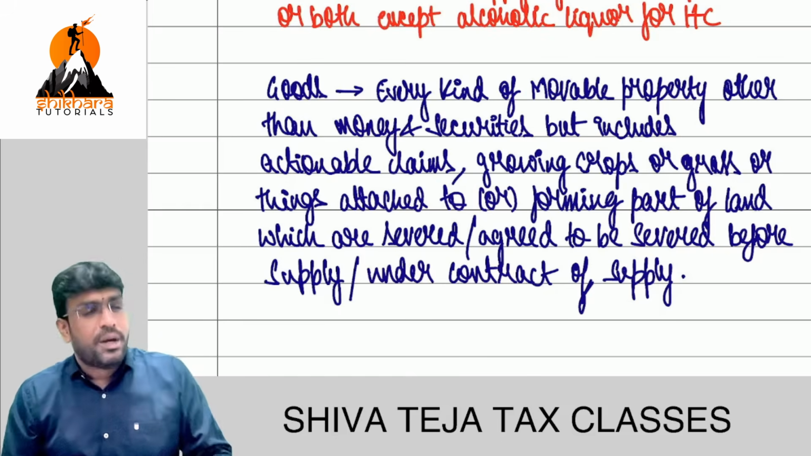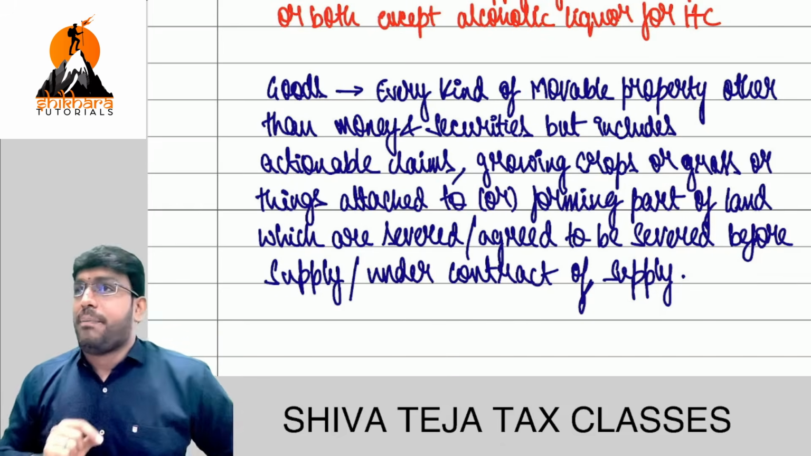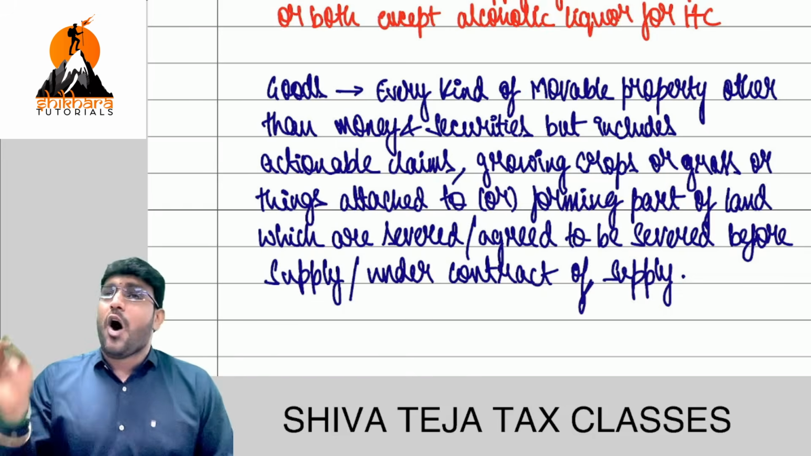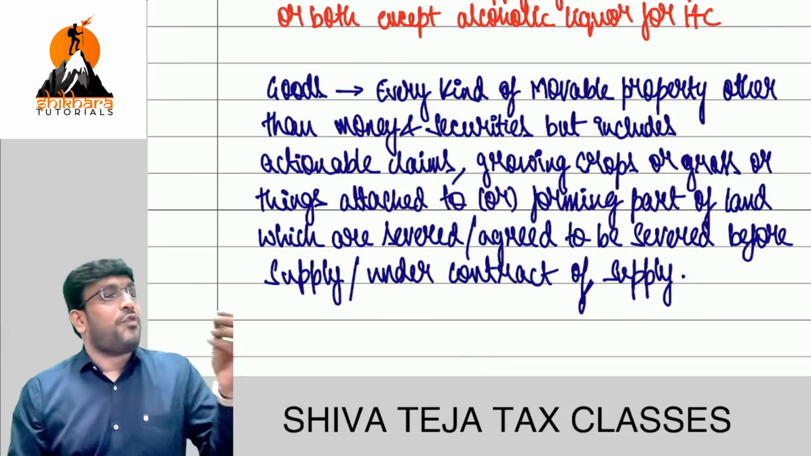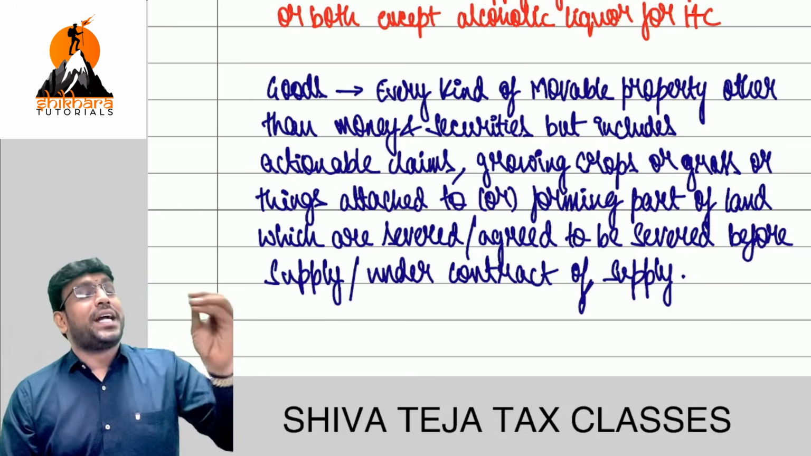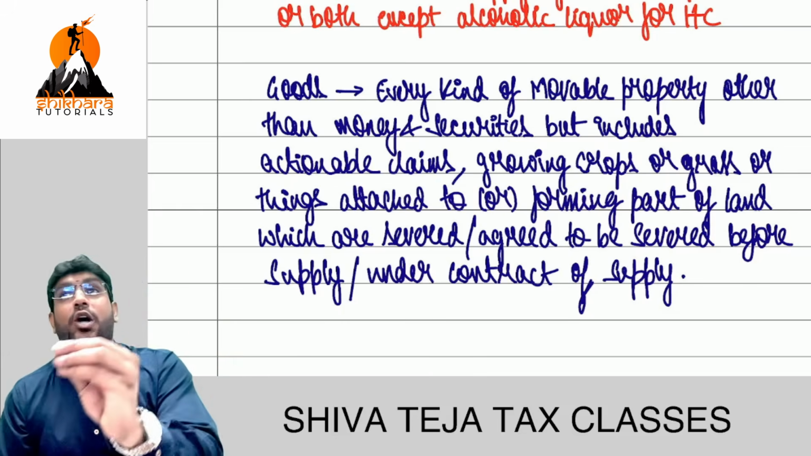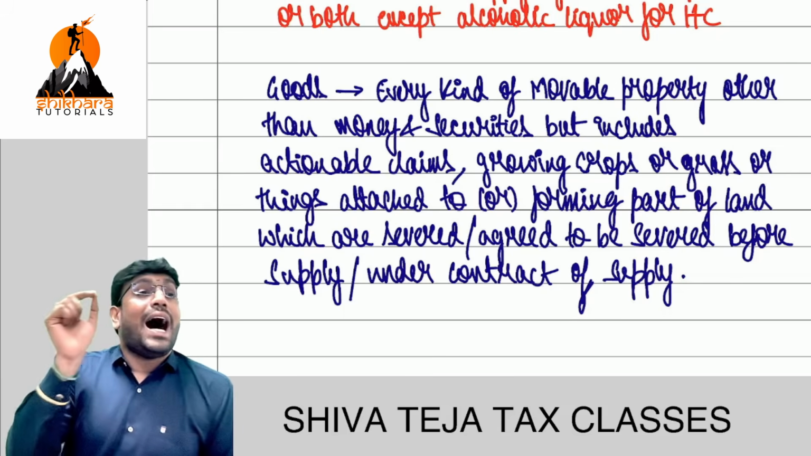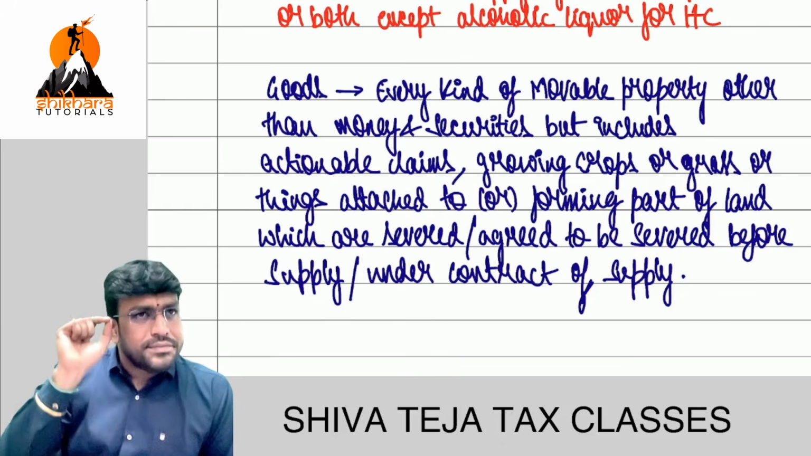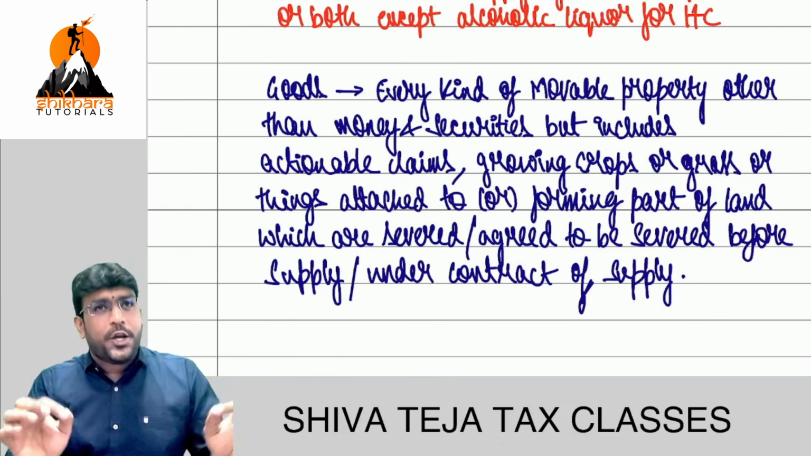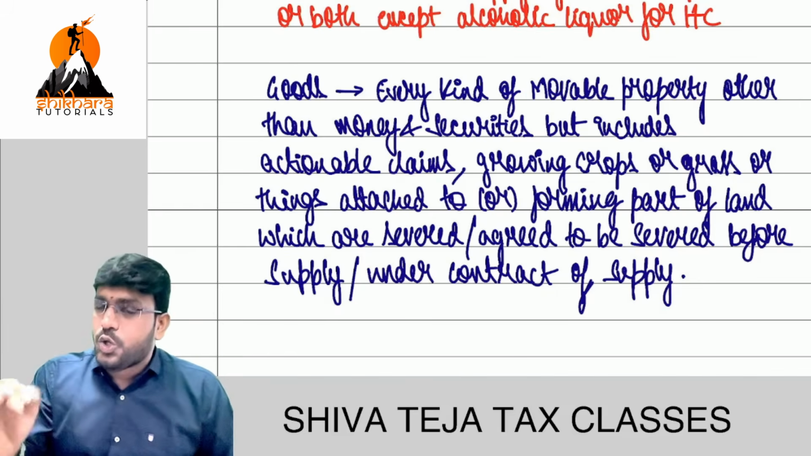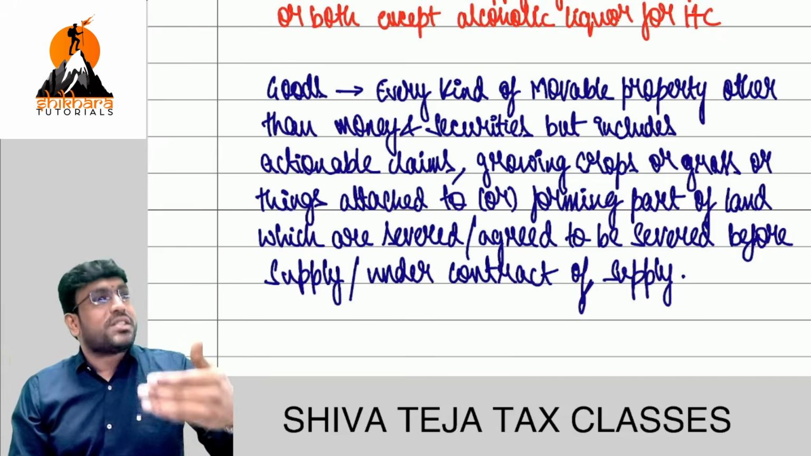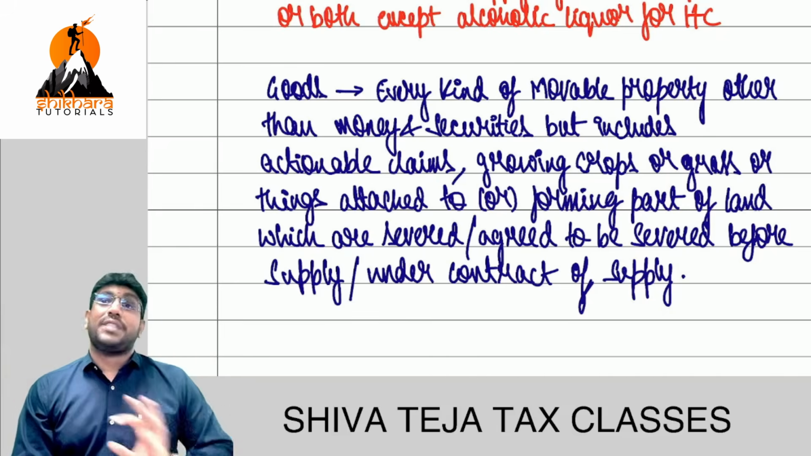That's it. Repeat again. Goods cover every kind of movable property other than money and securities, but includes actionable claims, growing crops or grass or things attached to or forming part of the land, which are severed or agreed to be severed before supply or under contract of supply. One last time, please. That's it. Are we clear?